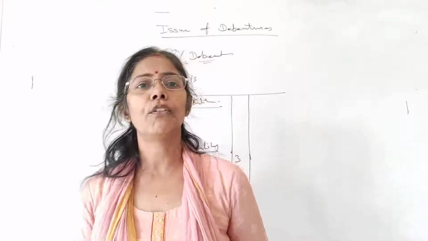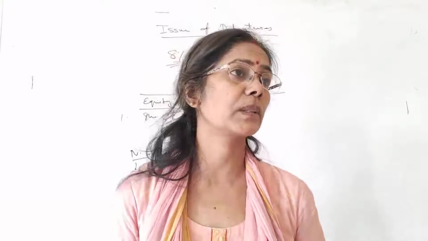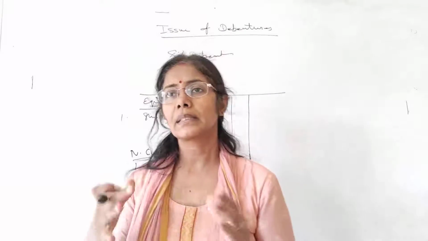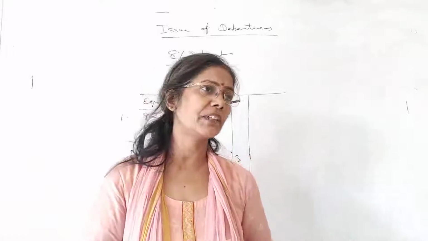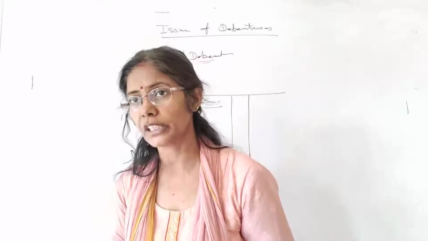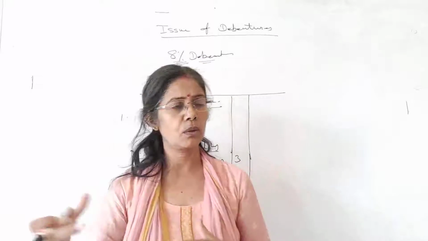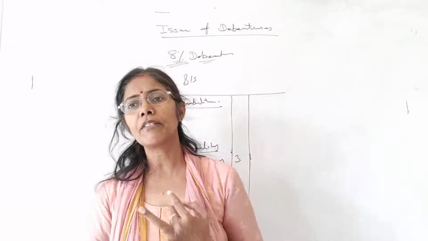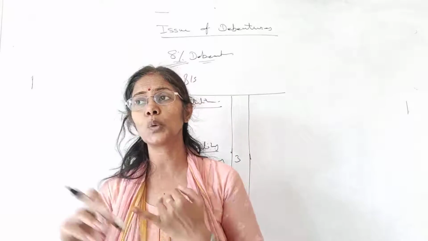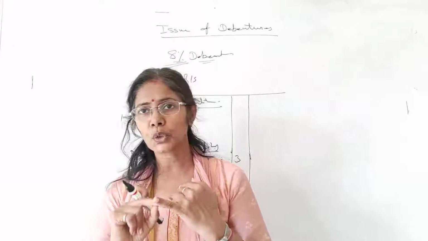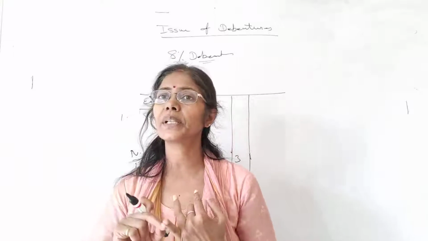So, issue of debentures. Students, issue of debentures is absolutely the same as we have discussed about the issue of shares. How have we done issue of shares? This was under two conditions: issue of shares for cash and issue of shares for consideration other than cash.